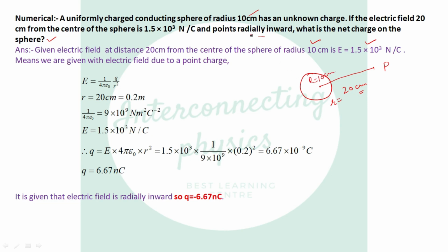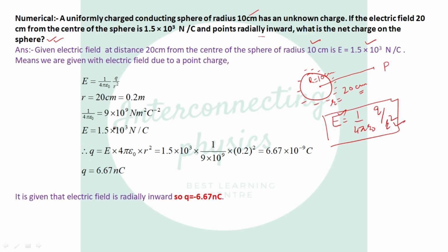And radially inward means this time charge is negative. Now we have to calculate the net charge on the sphere. You know what is the formula for electric field here? 1 over 4 pi epsilon naught q over r square. Okay, now you see we are given with electric field, we are given with r, and we know the value of 1 over 4 pi epsilon naught.